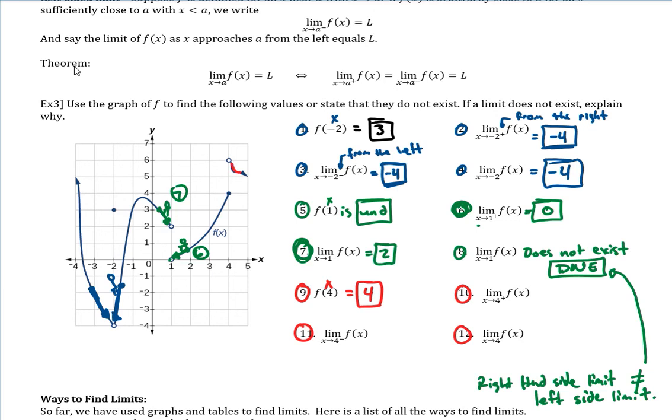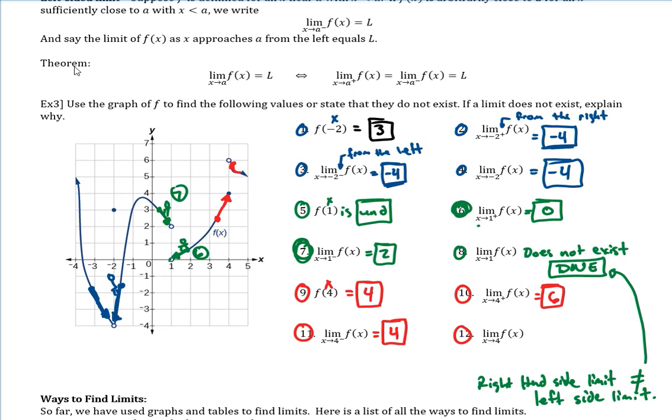So I'm somewhere over here, and then I'm getting as close as I can to x equals 4. Well, from the right, as close as I can, looks like my y-coordinate is 6. Whereas on my left side, so the little negative from the left of 4 puts me somewhere about here, and then I want to get as close as I can. Well, it looks like I'm headed toward y equals 4.